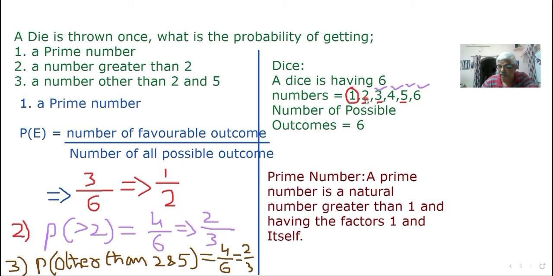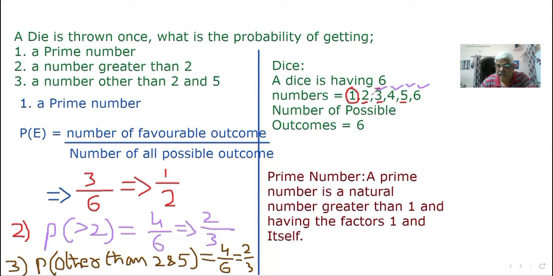2 is a prime because 2 comes in the table 1 2s are 2 and 2 1s are 2. Other than 1 and 2, 2 is not coming in any other tables. Next 3: 1 3s are 3, 3 1s are 3. It doesn't come in any other tables. 5: 1 5s are 5, 5 1s are 5. But 4, observe children. 4 comes in the first table 1 4s, second 4 1s. Next, in one more table it comes, that is 2 2s are 4. Therefore, it is not a prime number.